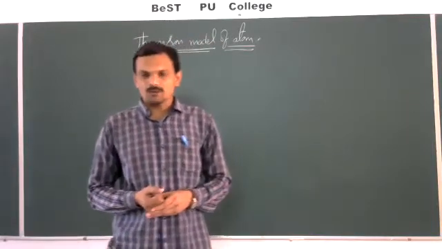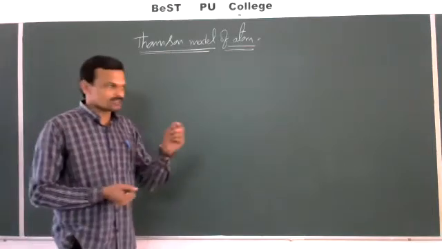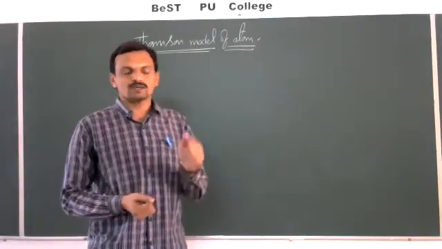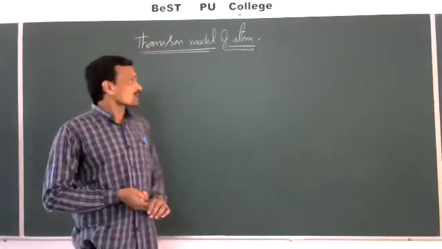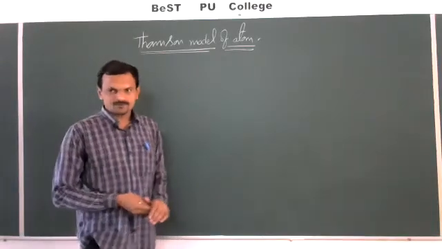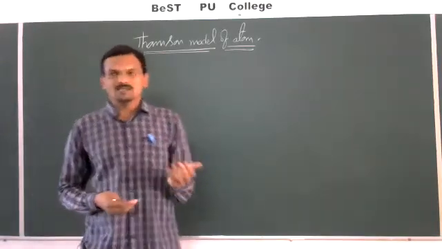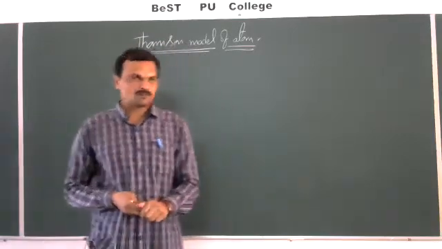The first atomic model was proposed by J.J. Thomson. The atomic theory of matter was proposed by John Dalton. There is a difference. So the first atomic model was proposed by J.J. Thomson. That means he has explained the arrangement of electrons, protons, and neutrons.